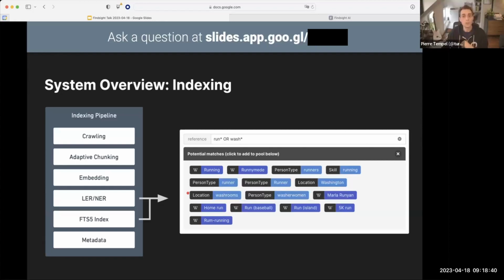But we're also building a full text search index because we need to both let people search with full text queries, but we also need to let them search for suggestions of entities. So for example, here you can see some of the advanced syntax that is supported by this full text search, like prefix queries or alternatives. In this case, we find both running and Washington with this one full text query.